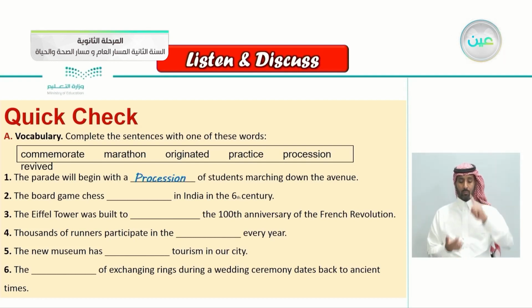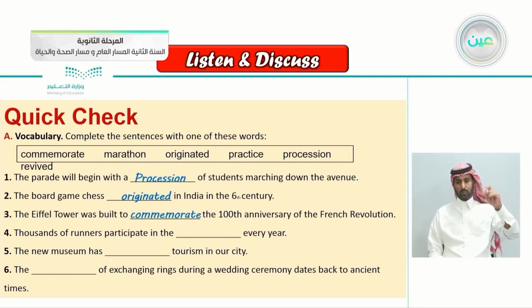The board game chess blank in India in the 6th century. So, the board game, of course we all know chess in India. Yes, that's correct. Originated, it began in India in the 6th century. The Eiffel Tower was built to blank the 100th anniversary of the French Revolution. So, the Eiffel Tower was built to, that's correct, to commemorate the 100th anniversary of the French Revolution.